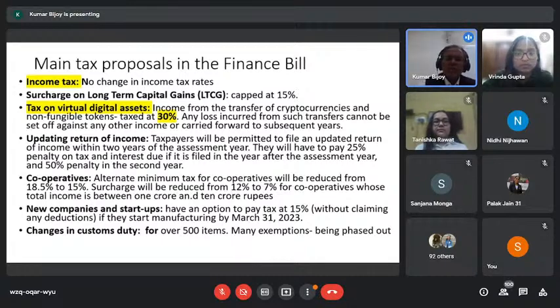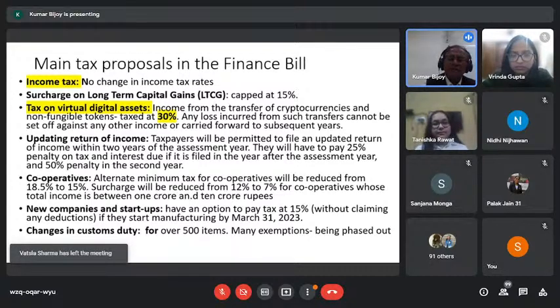Some other features are also there. If someone has wrongly filed the return, within another 2 years they can revise it by paying a 25% penalty. And the very interesting part is that earlier it was a criminal offense. Now by paying this, one can correct it, and it is only a civil offense. An extra payment will take care of the mistake, and there will be no criminal cases.